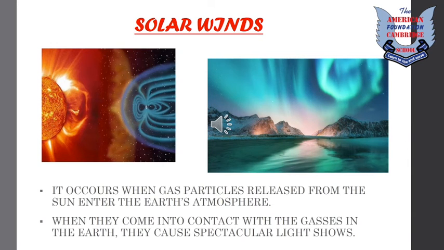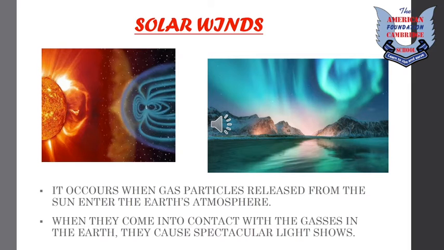Solar winds. As you know, when a solar flare occurs, lots of gases are released into the atmosphere. And you must know that there are gases in the Earth's atmosphere too, which are nitrogen and oxygen.